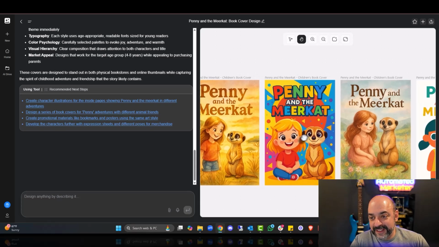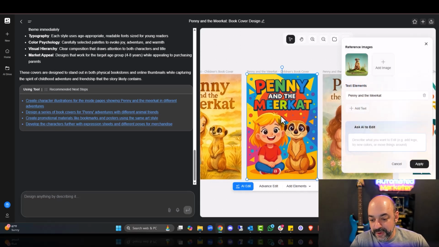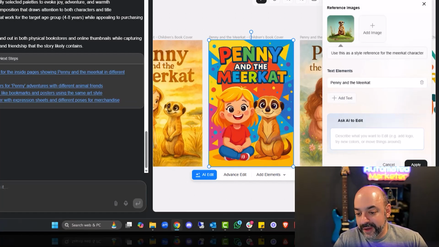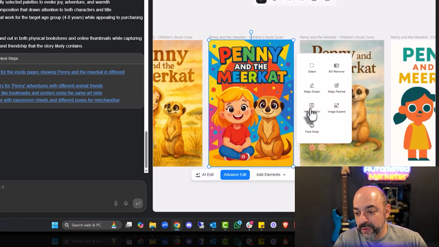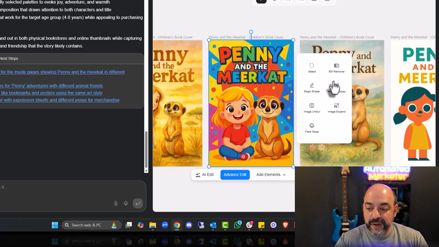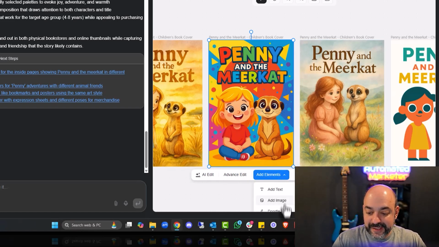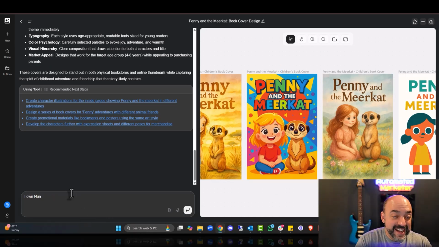So if I select the pointer here and I select this one, notice I can replace the meerkat. I can give it some text elements. I can do an advanced edit, background remover, image unblur, magic eraser, redraw, face swap, add elements like text, image, and doodling in here, and I can export the image out. Pretty darn cool, right? Now let's do another test.